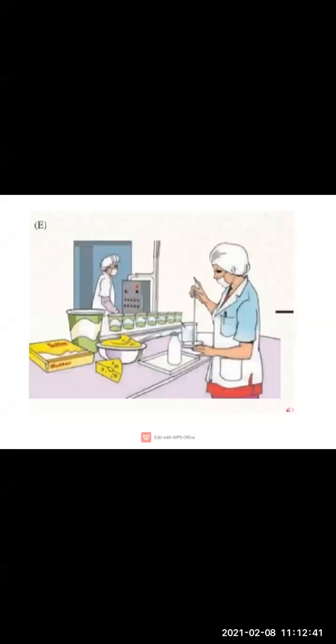To do this work, the person must have special skills, right, children? Is it possible for us to check the quality of the material? No, because we are not qualified. We cannot do it, right? So such skilled people are appointed in order to check the quality of the product. So this is also a type of service. This lady is providing service to us, so it is also included in service. It is also a type of service.